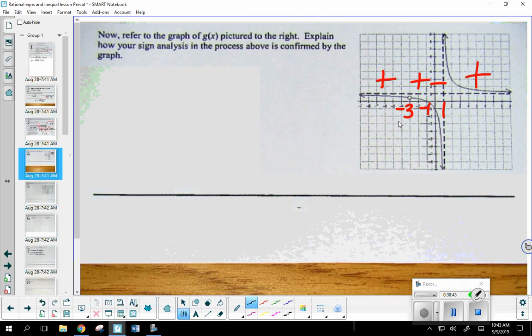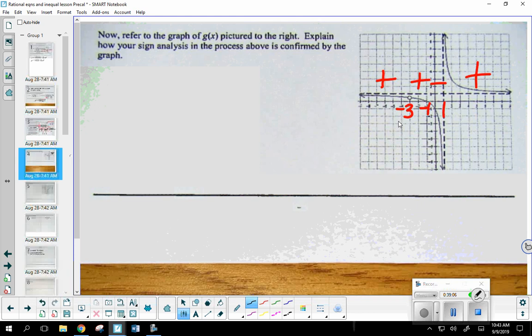It's telling me where the intervals exist that the graph does what? Like, why is it positive less than -3? Where's the graph? It's above the x-axis. It's positive. Where is the graph between -3 and -1?